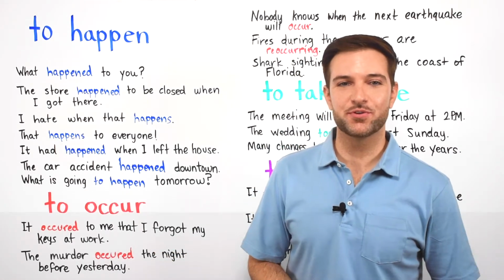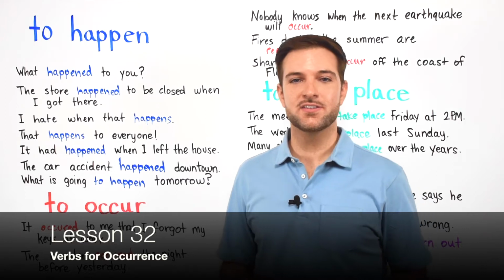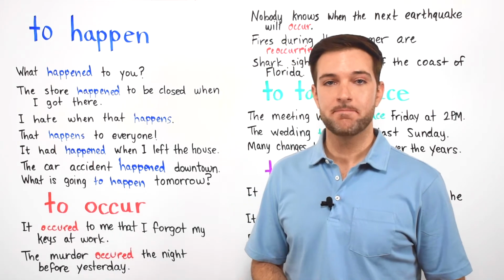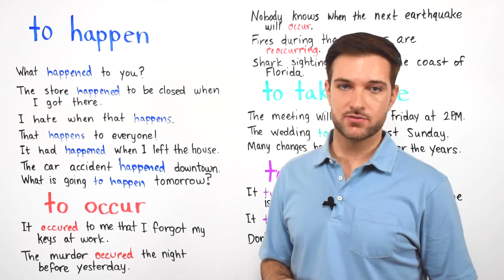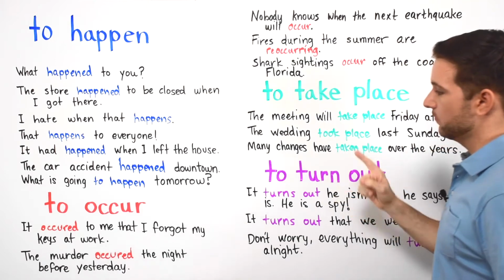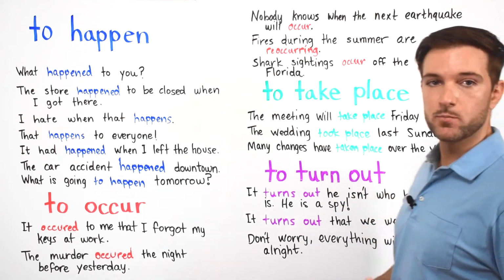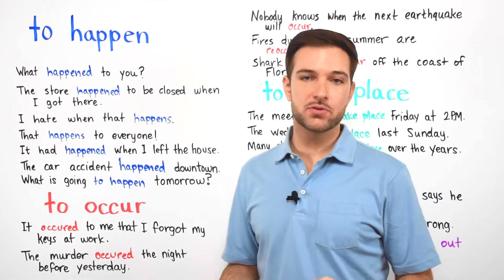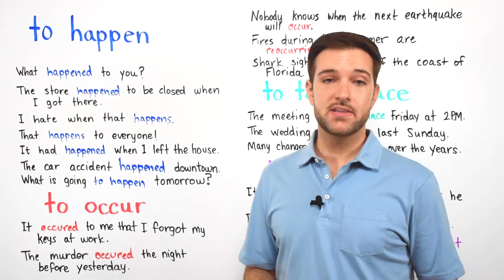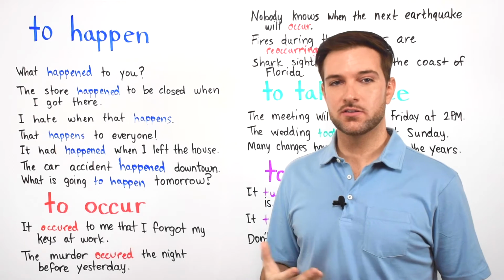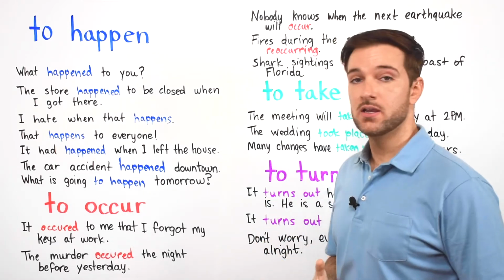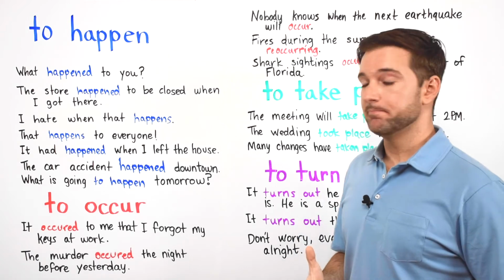This is lesson number 32, and in this lesson we are going to be learning about a few new verbs that have similar meanings, but they're used in different situations, so stay tuned. Okay, we're going to look at 4 of them today. 1, 2, 3, 4. Yeah, we have 4. So generally, guys, these are words that are easy to use and to remember, but they can be confusing for those who are trying to learn English, so you have to pay close attention to them, okay? So let's go ahead and jump right in.